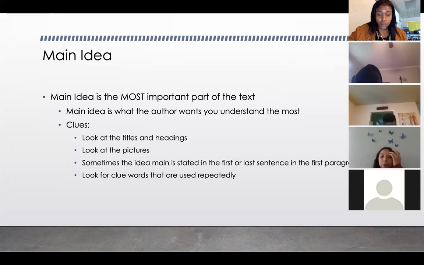Look for clue words that are used repeatedly. Okay. The author wants you to notice a word. So they're going to use it constantly. If it's something that they think that you should pay close attention to, or something that they want you to understand, they're going to repeat it. All right. And Renaya, read the last one.